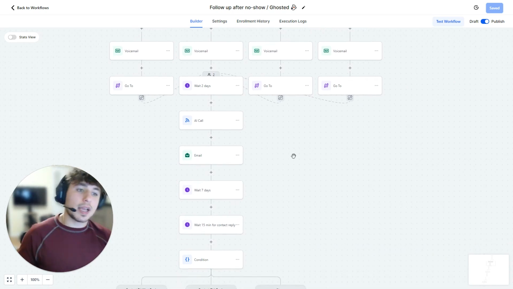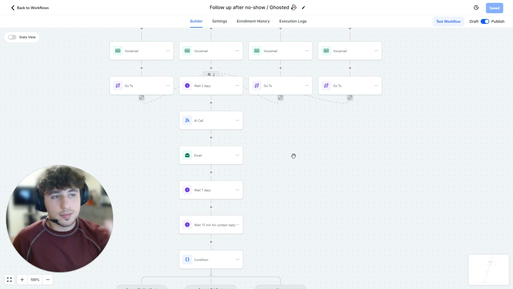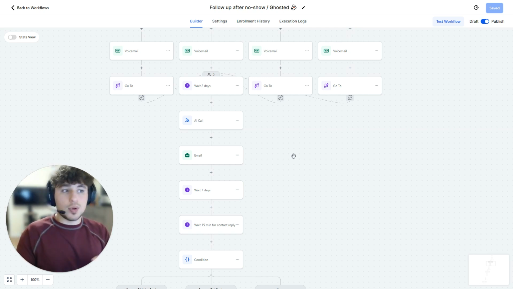Now the AI is going to call and be like, hey, I noticed that you were showing interest in our company a couple days ago, but since then, doesn't look like anything's happened. How can we help you right now? It's going to go back and forth, and the AI is going to get them to actually respond back to one of the messages that we sent them, which will trigger all the messages to stop going out so they just don't get spammed, but it will get us back in communication with them or get the business that we set this up for back in communication with them, right? And so it will call them.